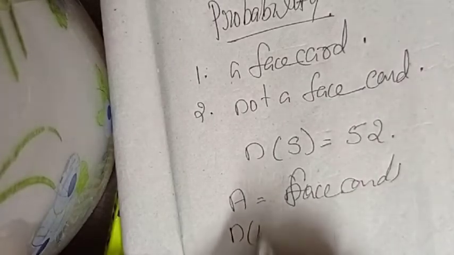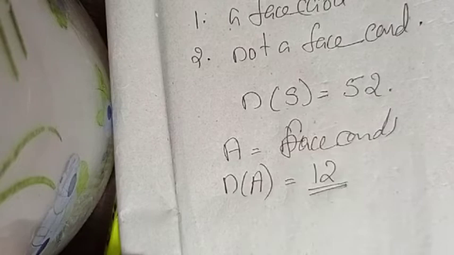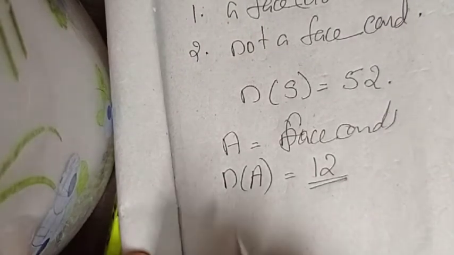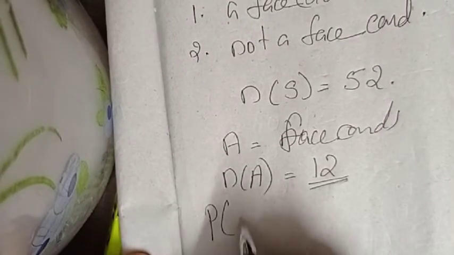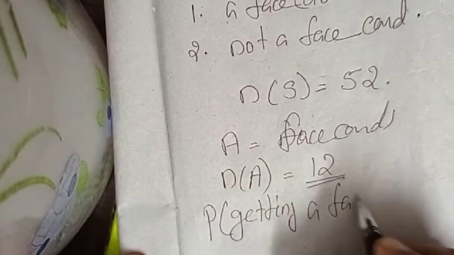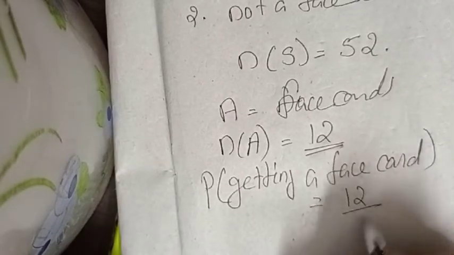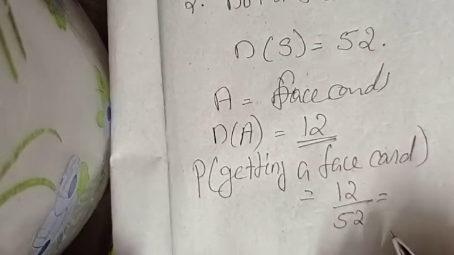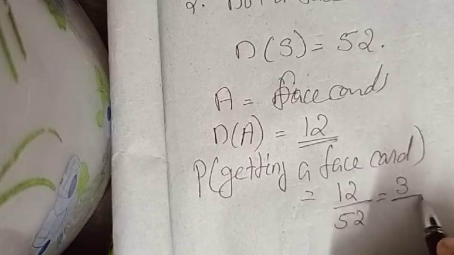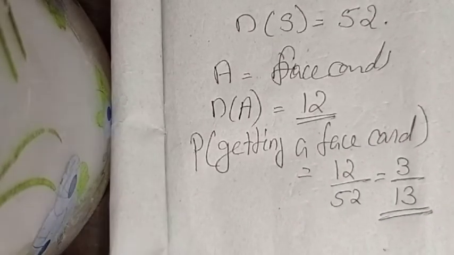Then what is n of A? n of A is equal to 12. Then the probability of getting a face card is 12 by 52. What is 12 by 52? 3 by 13.